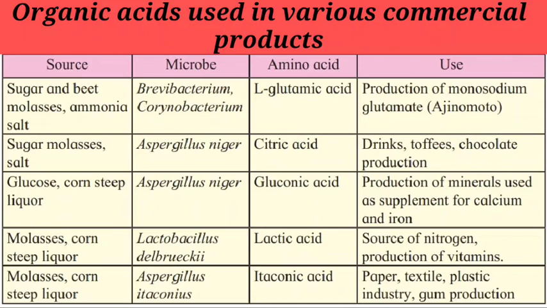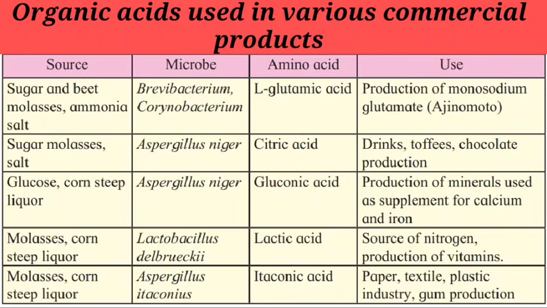Next source is sugar molasses salt. Here the microbe Aspergillus niger is used, which converts it into citric acid, and this citric acid is used for making drinks, toffees, chocolates and their production. Next one is glucose corn steep liquor. Here also the same microbe is used and it converts them into gluconic acid. Here the gluconic acid is used for the production of minerals used as a supplement for calcium and iron, like the tablets which we are taking.